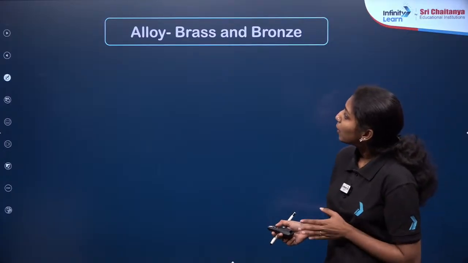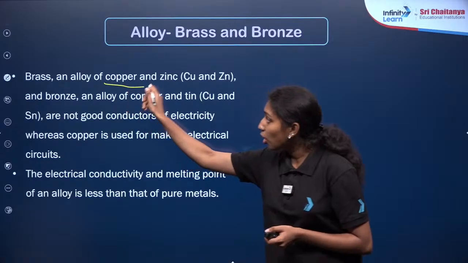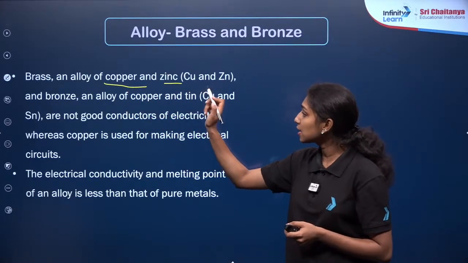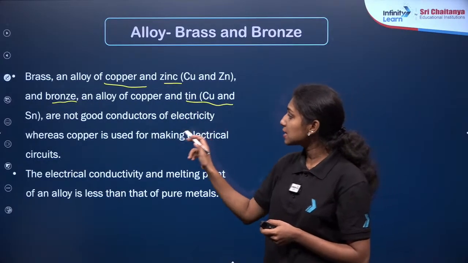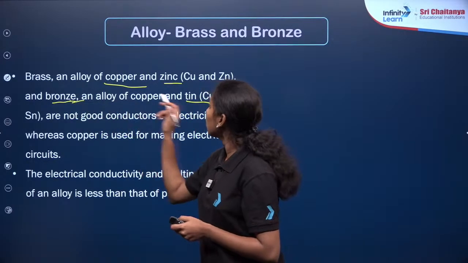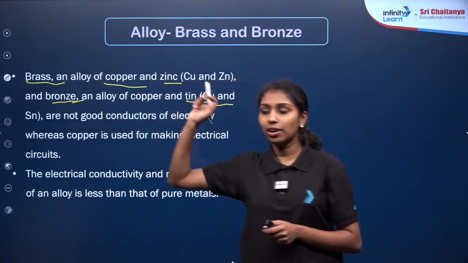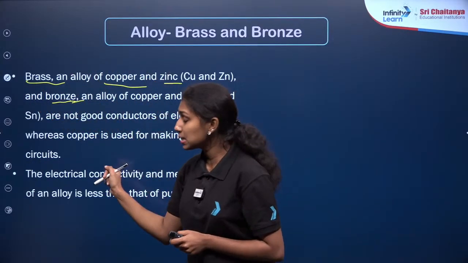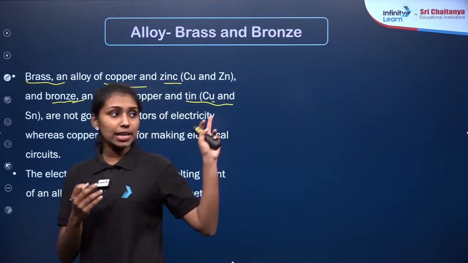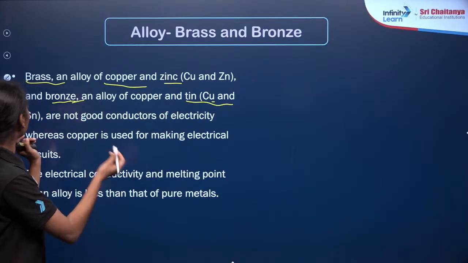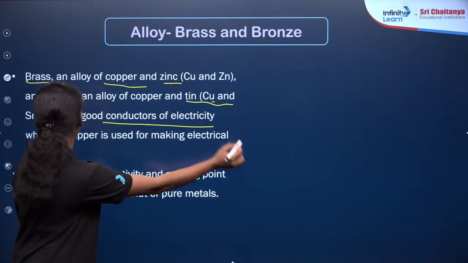Now the next one is the alloy known as brass and bronze. It is the alloy of copper. So the primary metal will be copper. Copper and tin will be bronze, and copper and zinc will be brass. Don't get confused between brass and bronze. Both of them are alloys of copper. One is mixed with zinc in the case of brass, and in the case of bronze it is mixed with tin. These are good conductors of electricity also. Clear?